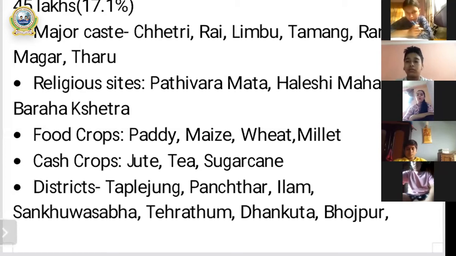And after then, once again, you can see on the same screen, the next important point is food crops. As we all know that in the context of Nepal, there are three ecological regions, hilly, mountain, Tarai. And in hilly, mountain, Tarai, people cultivate varieties of crops, it means varieties of food grains to survive.